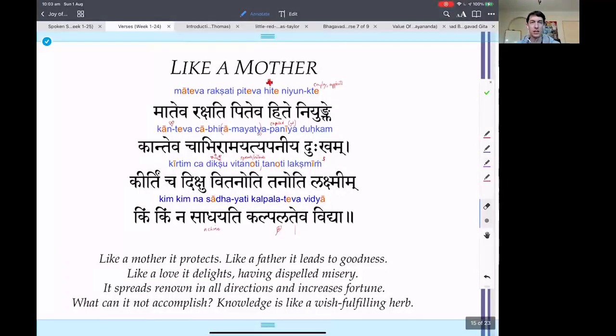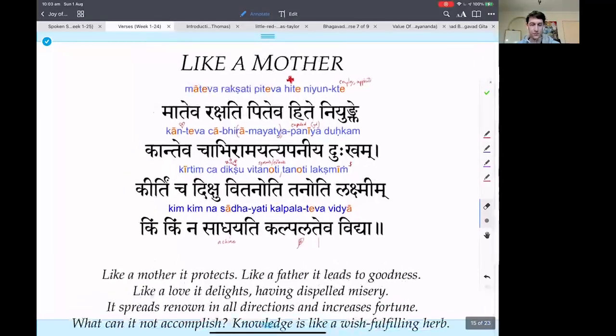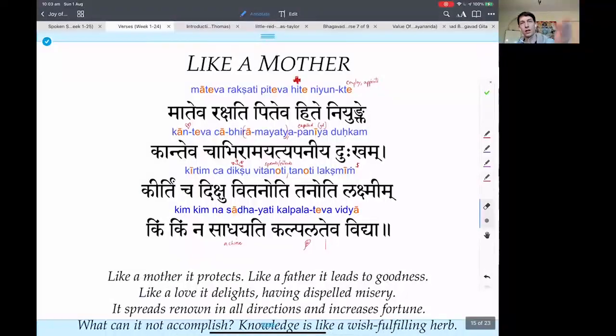Kanteva, that's kanta. That's a feminine, that's long A at the end. Kanta, so love or beloved. Cha, abhi, remember those prefixes? Abhi was one of them. You got ni, vi, abhi, up, ud, right? So let's remove abhi. We'll remove this whole thing, yeah?